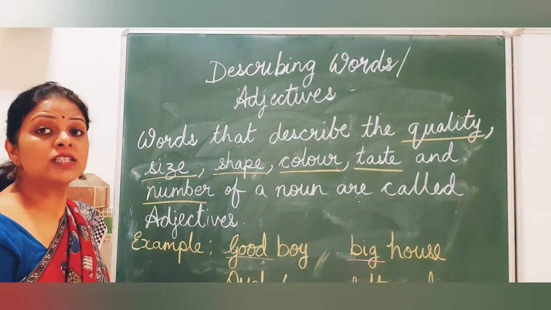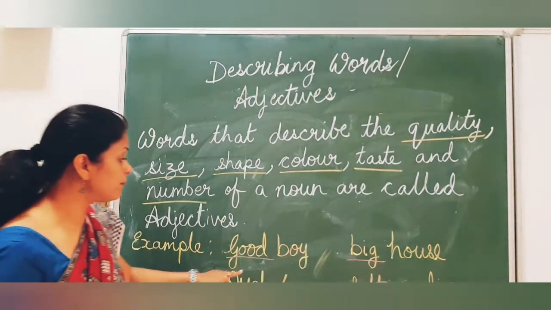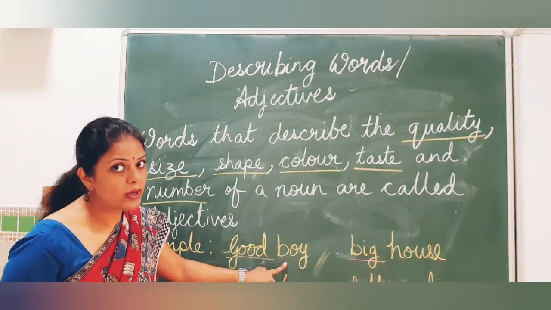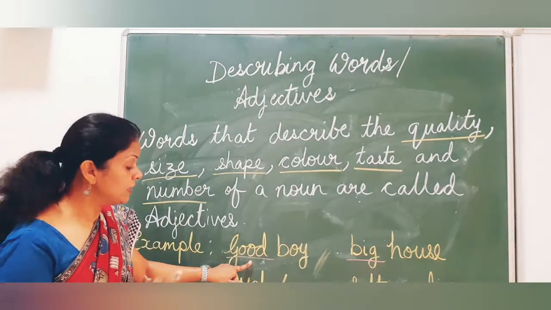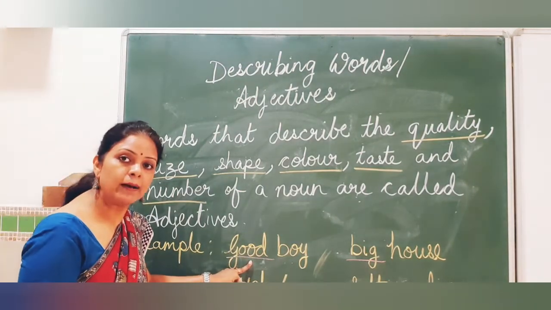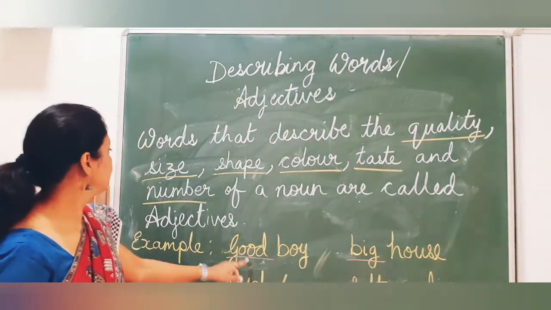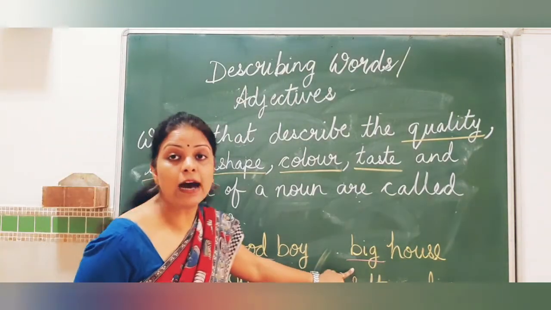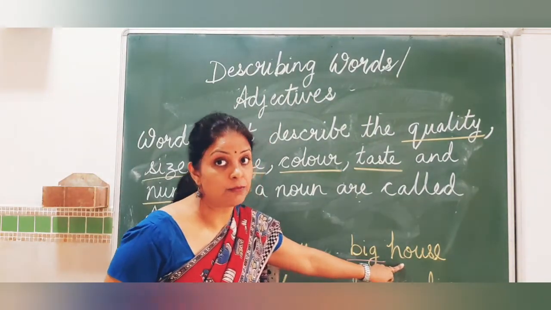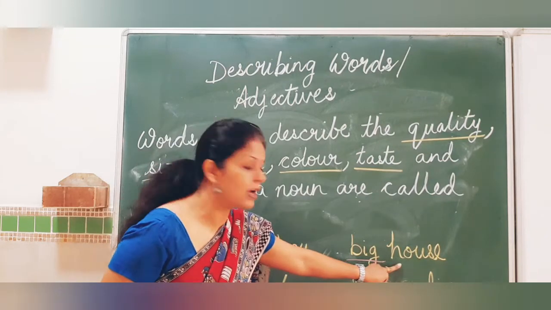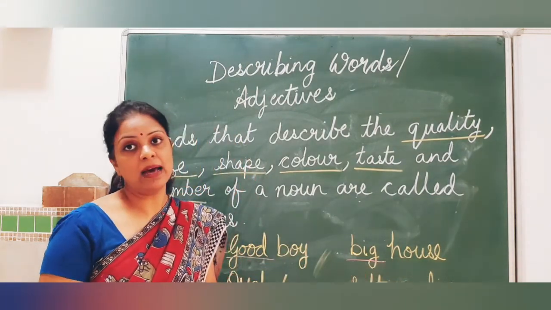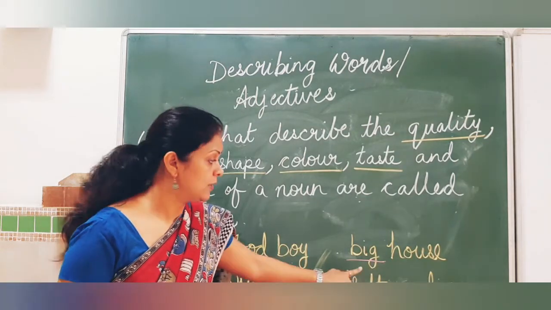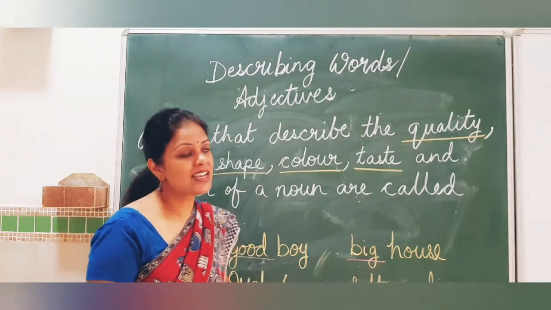So now the words which describe the quality. For example, good boy. You know boy is a person and the quality of that person boy is he is a good boy. So good becomes your adjective. Size, big house. You know house is a place. We go to our house, right? So house is a place and big house. So I am describing my house as big house. So big is your adjective.